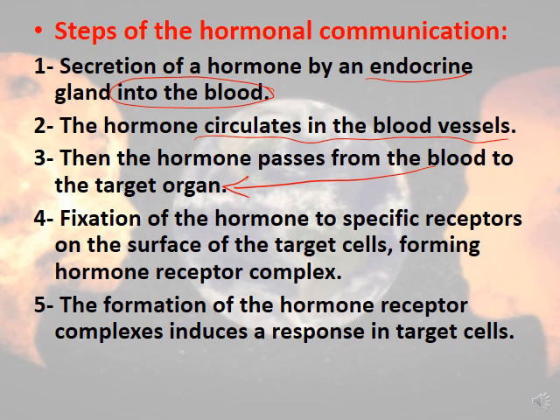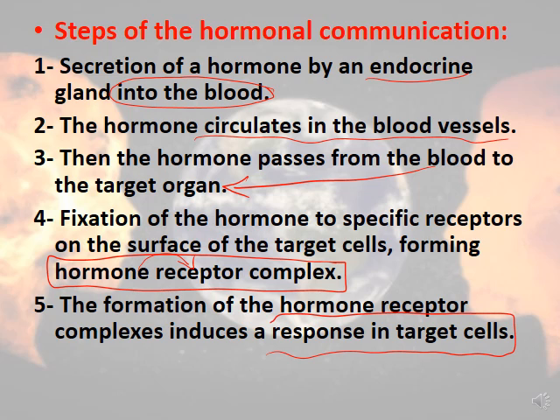Whenever it reaches the target organ, the hormone will fix to the receptors on the target cells, forming what's known as the hormone receptor complex. What is the meaning of this? Hormone binding to the receptor on the target organ is called the hormone receptor complex. And then this formation will induce a response in the target cells.